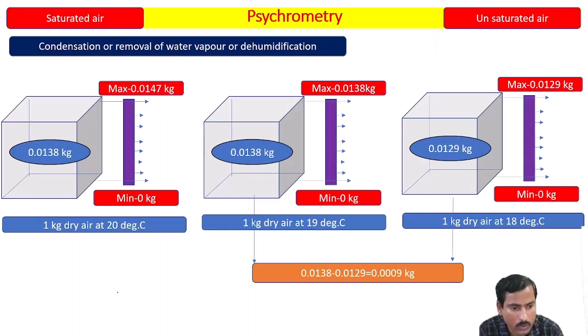In the previous question, why was it not started at 20 degrees, and why did it start at 19 degrees? The reason is that at 20 degrees it was unsaturated air. When you go to 19 degrees, it has become saturated air. When you cool the saturated air, the water vapor in the air begins to condense.